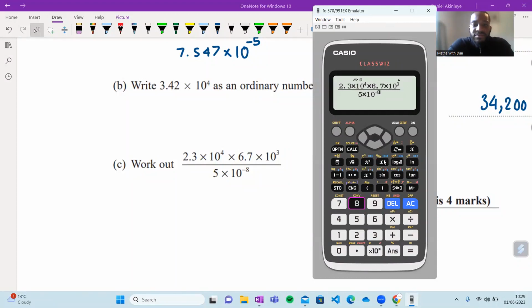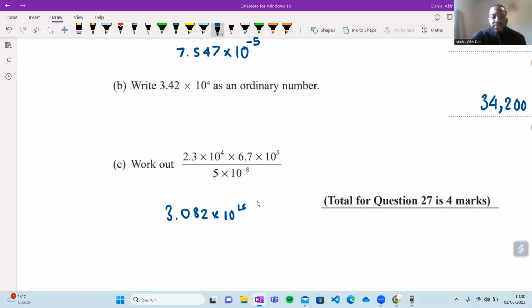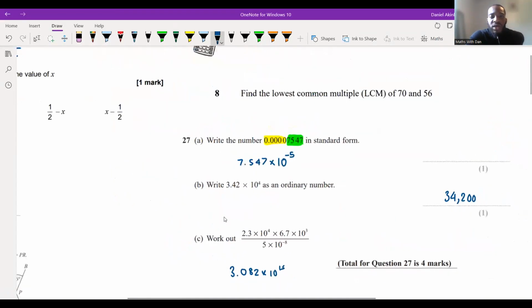This gives us this. Perfect. 3.082 times 10 to the power 15. Well done to Zariah, Aliyah, I think Rosalia as well. And anybody I missed out, apologies. There's quite a lot of you today. Well done, guys, for getting this all correct. Is that clear? Anybody have any questions? Okay, cool. So that one's okay.